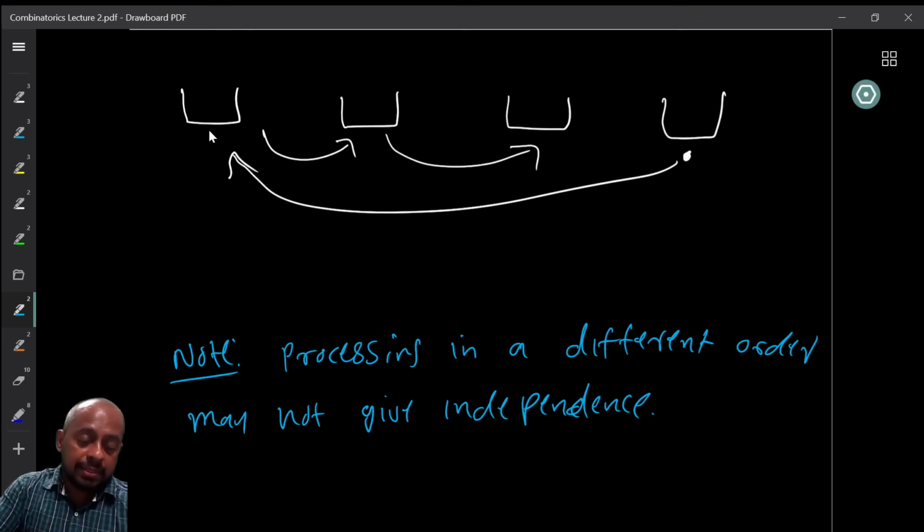Then I went to the first position here because it cannot be zero, and it must be distinct from this. And then again, I know that all the things are possible here except for the two which are used, so I can freely choose. So processing in a different order may not always give the independence. Therefore, we have to be careful in deciding which order we choose, so that the number of choices at the time we make them is independent of the previous choices.